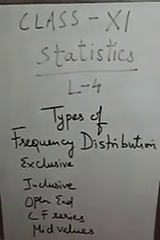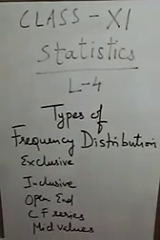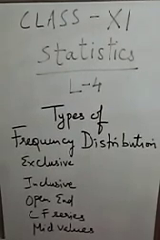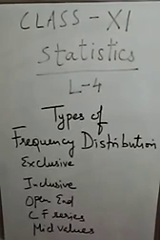An inclusive series is that series which includes all items up to its upper limit. In such a series, the upper limit of a class interval does not repeat itself as the lower limit of the next class interval. Thus, there is a gap between the upper limit of a class interval and the lower limit of the next class interval.